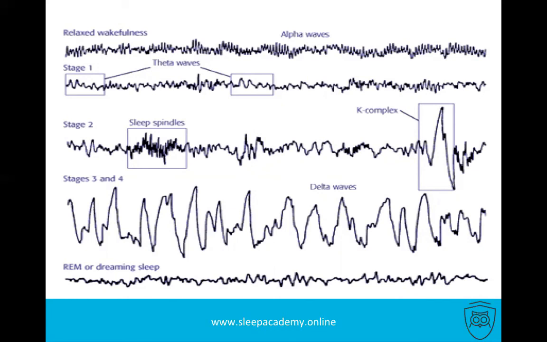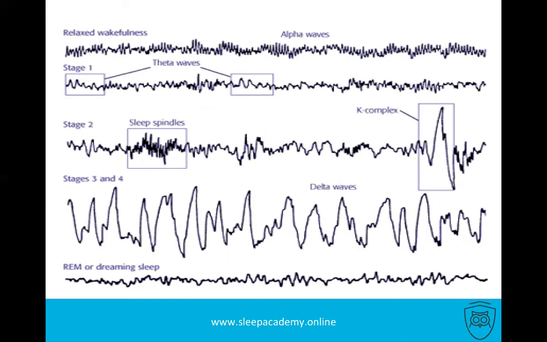When the sleep scientist scores the study, they have to identify how long the person spends in each stage of sleep. But the interesting part is that we don't sleep solidly for 20 minutes in REM. They can go through all of the stages in those 10 minutes. So we don't sleep in big chunks.